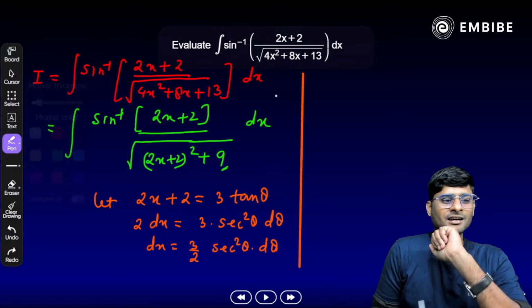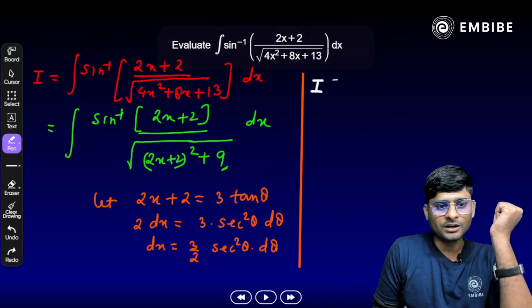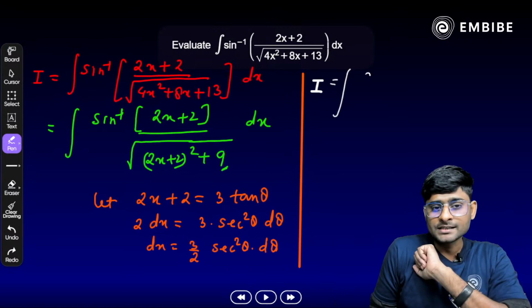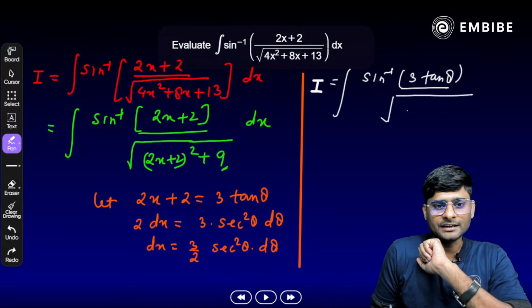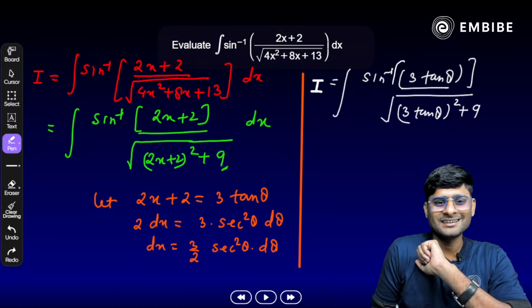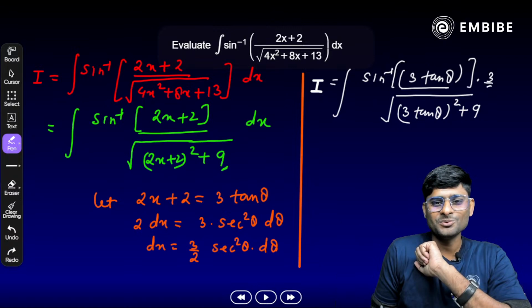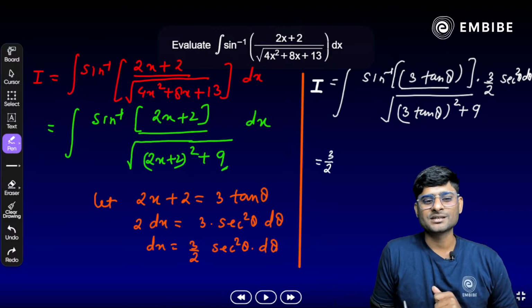All right, our question will become very easy now. I is equal to integration of sine inverse, inside the bracket 3 tan theta divided by 3 tan theta whole square plus 9 under the root, and outside it we have 3 by 2 sec square theta d theta, correct? Now 3 by 2 is the constant value, take it outside the integration.